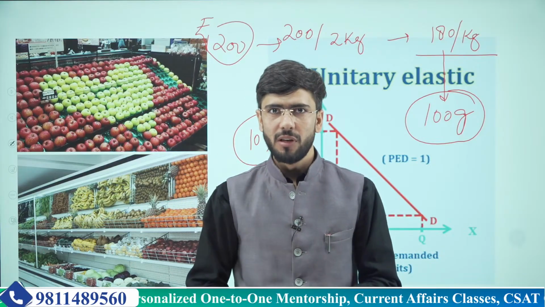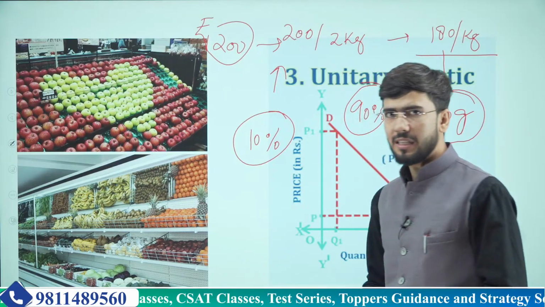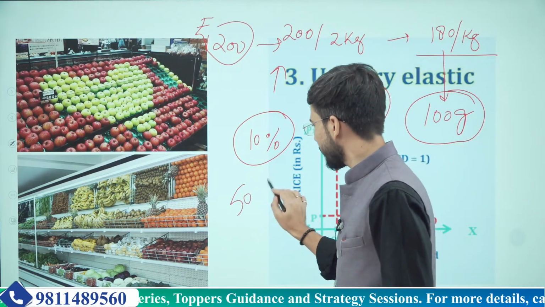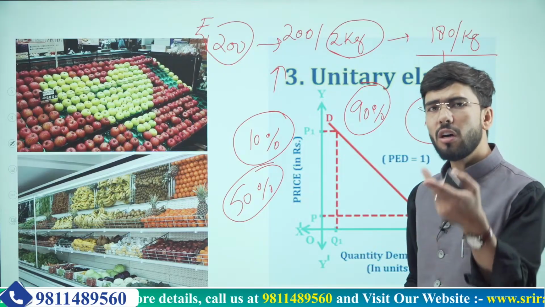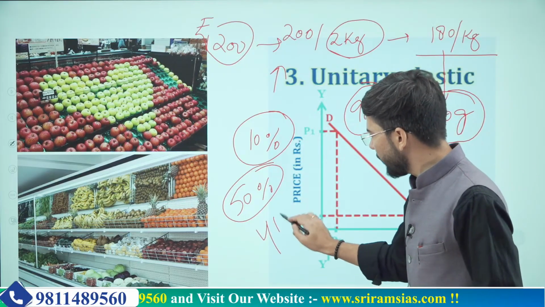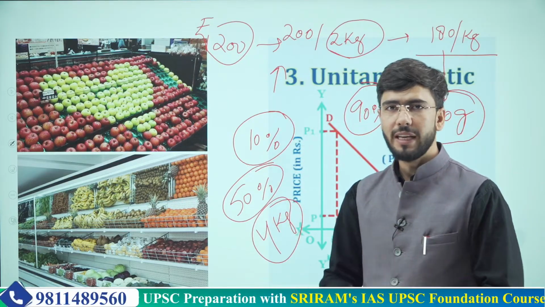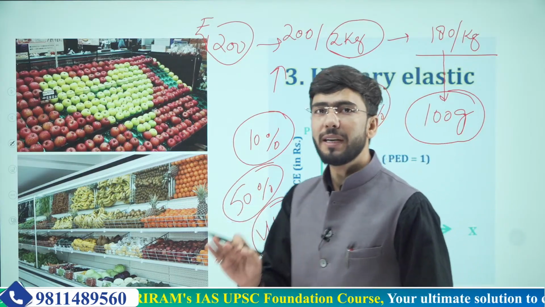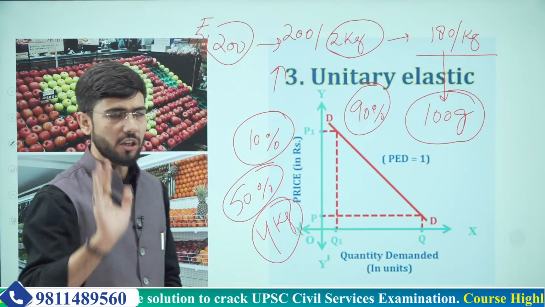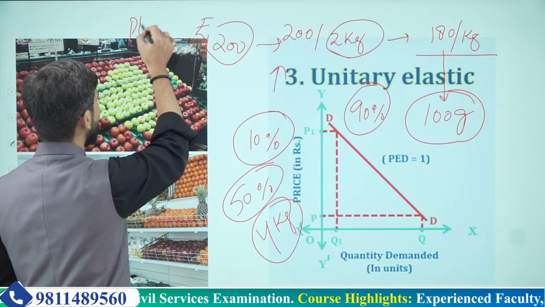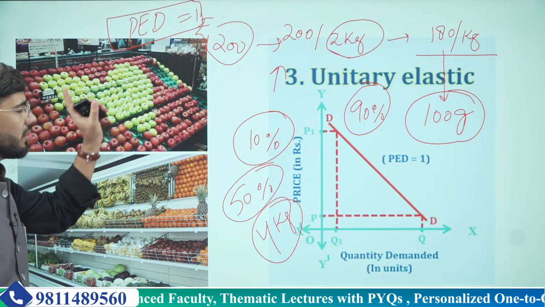But only that much. If there is a drop of 90% in apple prices, or say a 50% drop, the person who was just eating 2 kgs for 1 day or 2 kgs for 2 days, would he buy 4 kgs for just 2 days? Because the shelf life of that product would not be there. So it also depends on how much elasticity, till how much time. One is the unitary elasticity of price, where the price elasticity of demand equals 1. Remember the words and remember the formulas also.